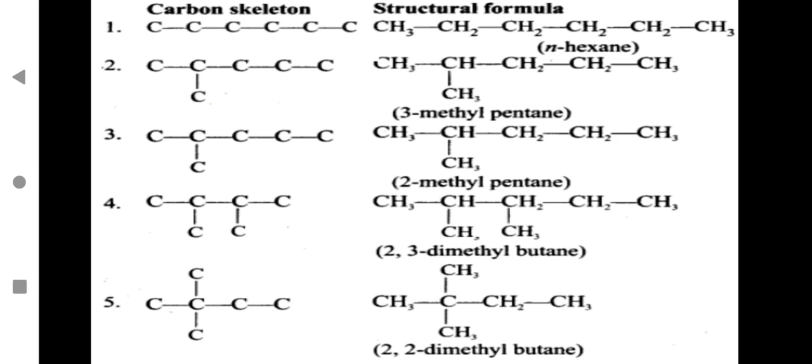Then you have 2,2-dimethyl butane, where you have again 4 carbon atoms in a straight chain, and you have 2 methyl groups attached to the second position of the carbon atom. That's why 2,2-dimethyl butane. You just have to understand these are the 5 isomers of hexane. I hope this is very clear with you all. So let us go for next.